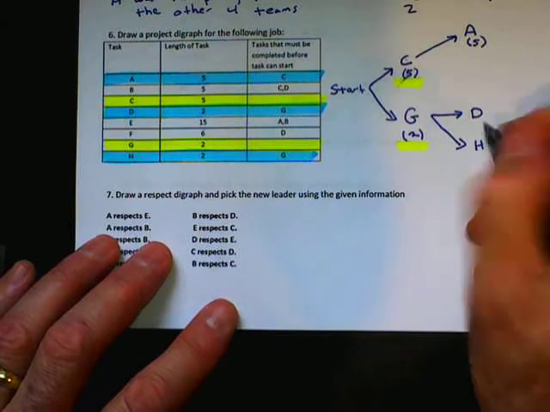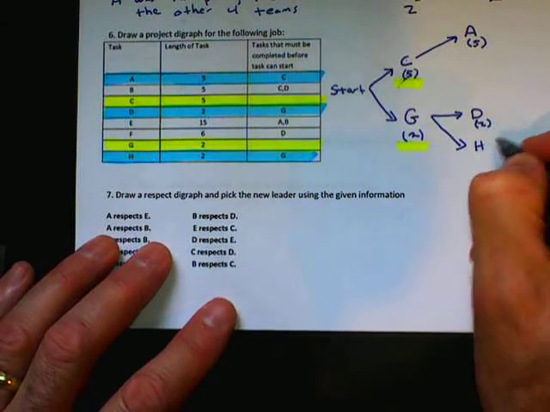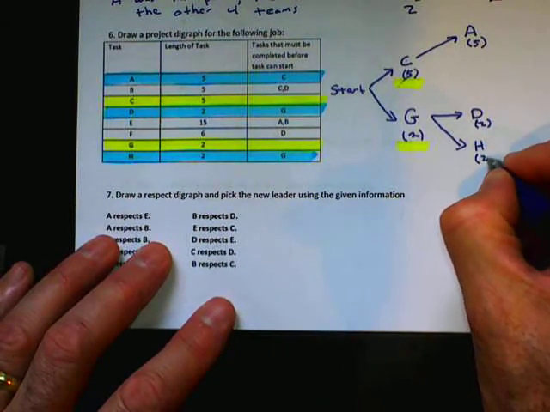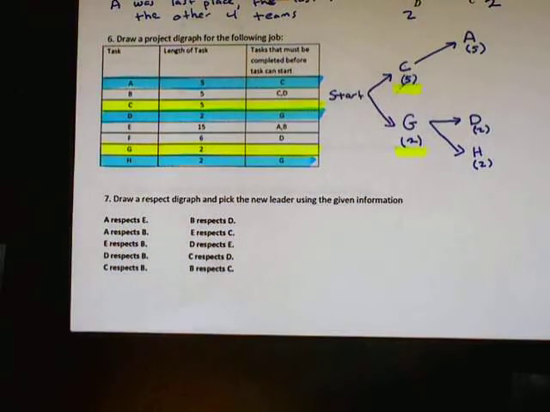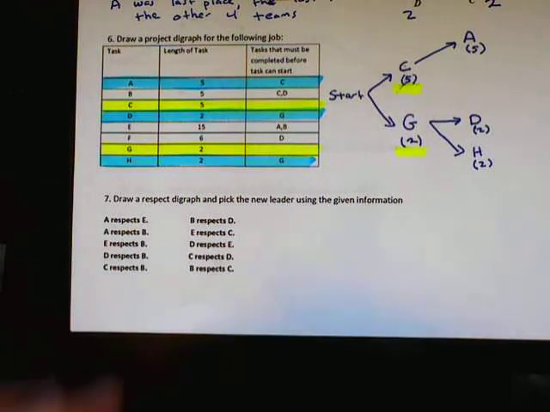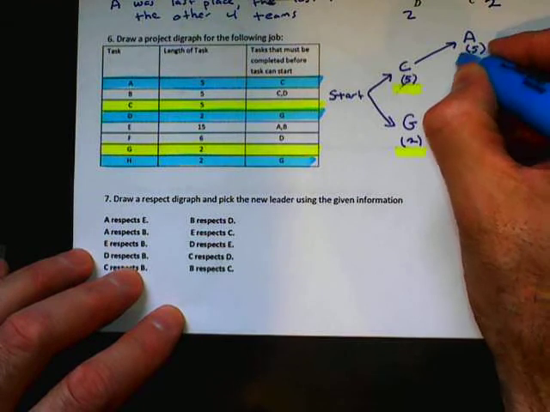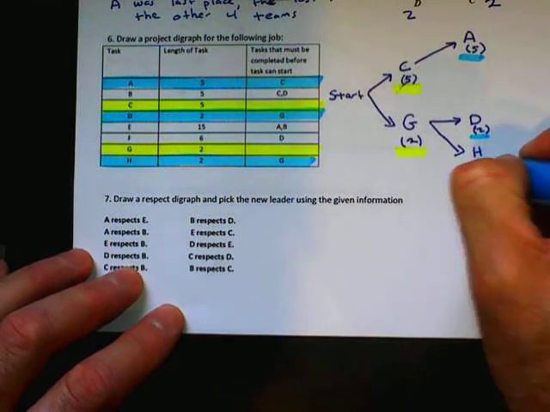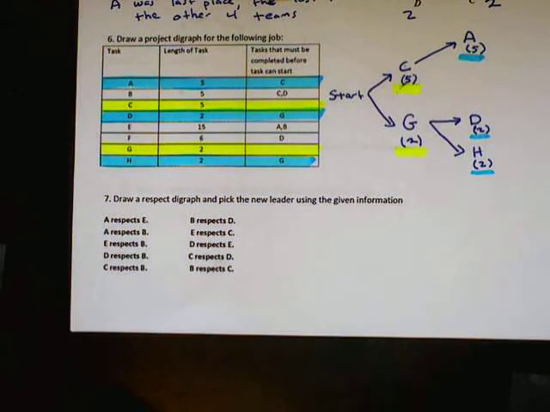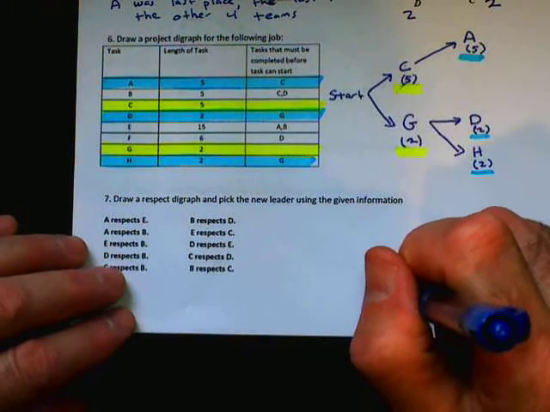And D was going to take 2. H is going to take 2. And sometimes writing these in right now seems somewhat silly because we really don't need that information at this time, but later on when we're filling in graphs next week, we will want that. So that's why I'm just getting the habit of writing down the task time.